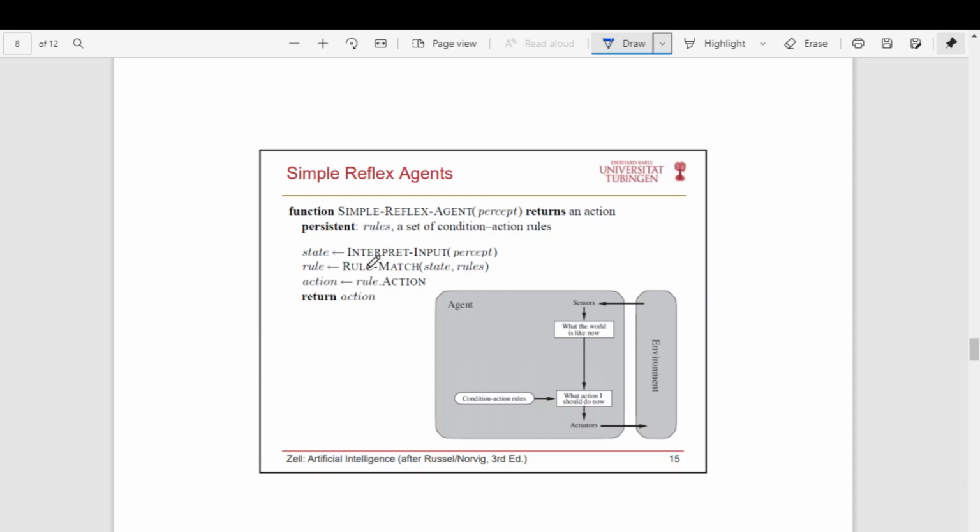Whichever rule it matches, it will select that rule and apply it. That's all. It is as simple as that. Depending on what it perceives in the environment, it performs the action, using a set of if-else rules. Such an agent is called a simple reflex agent.